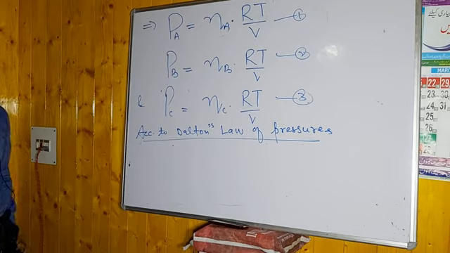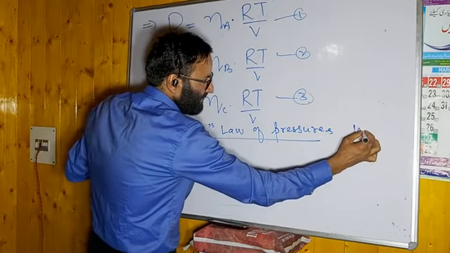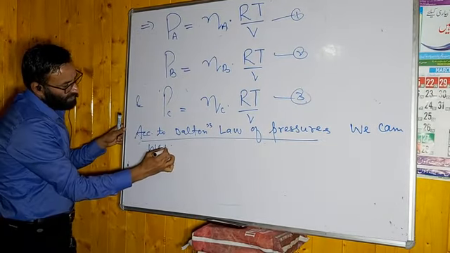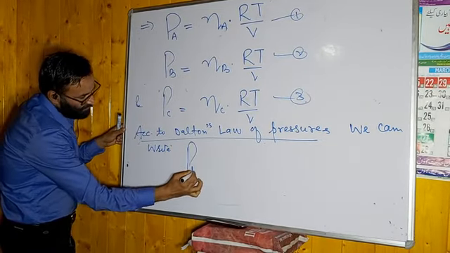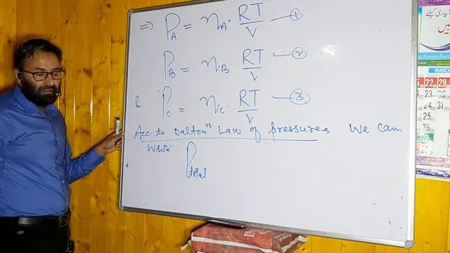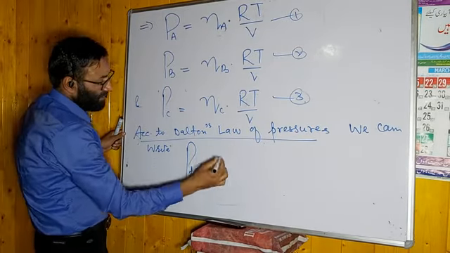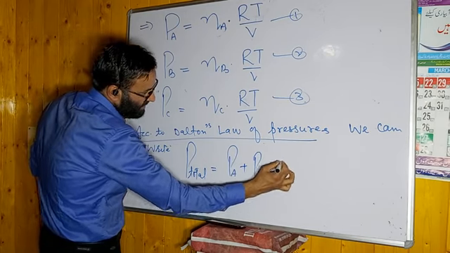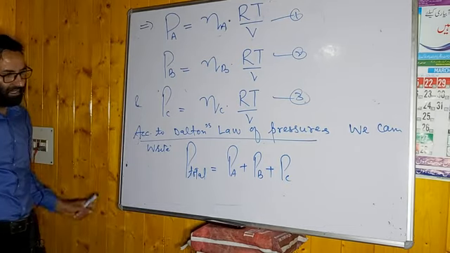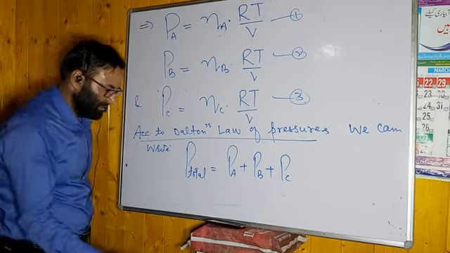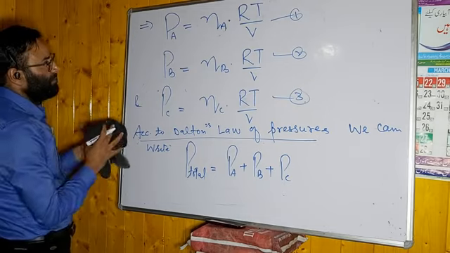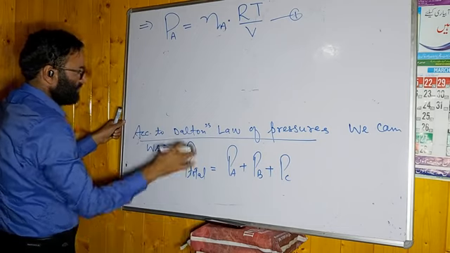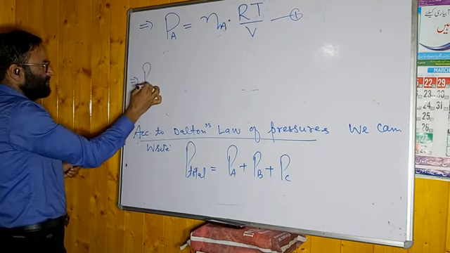According to Dalton's law of partial pressures, we can write P total will be equal to PA plus PB plus PC. याद रखना, PA plus PB plus PC.